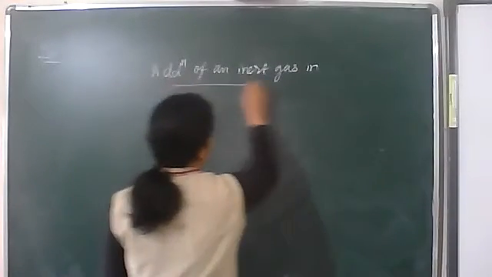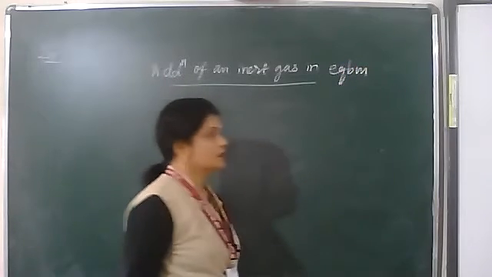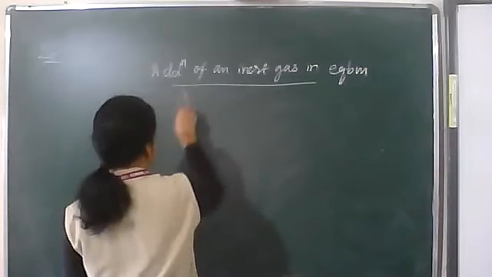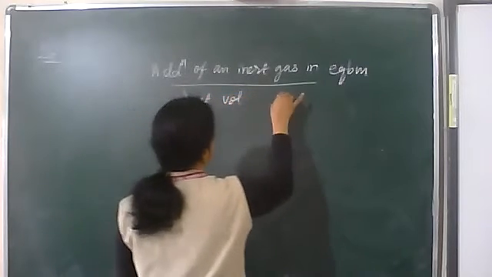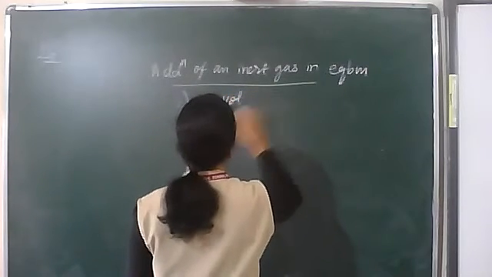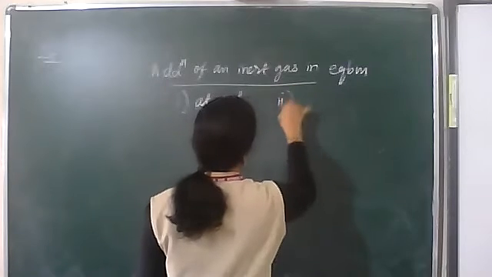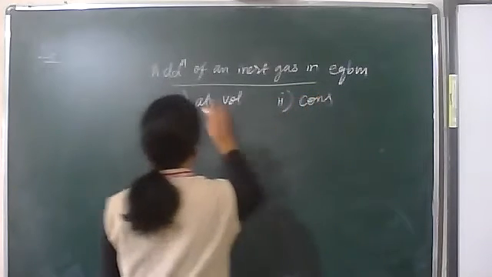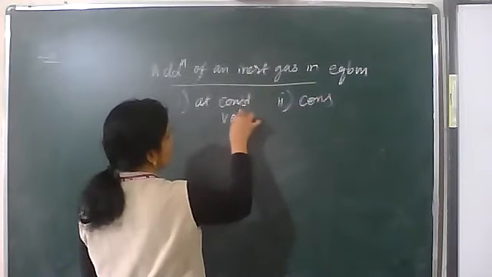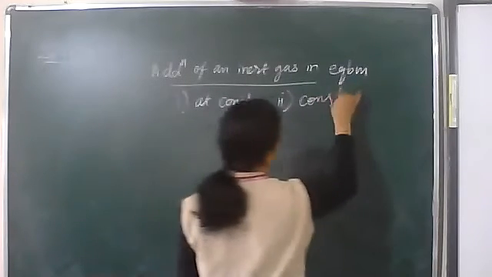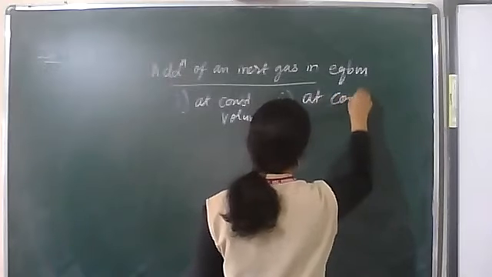Addition of an inert gas in equilibrium. At constant pressure, at constant volume. Number two, constant pressure. At a constant volume and at a constant pressure.